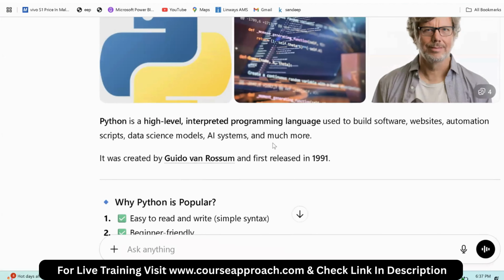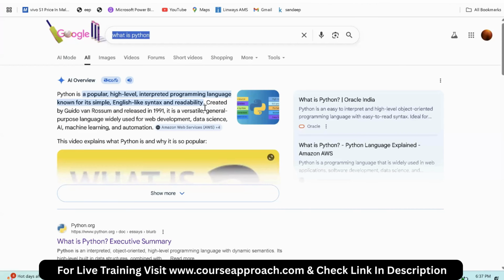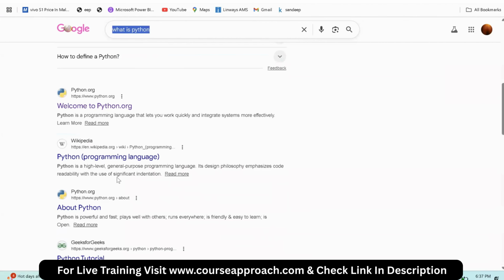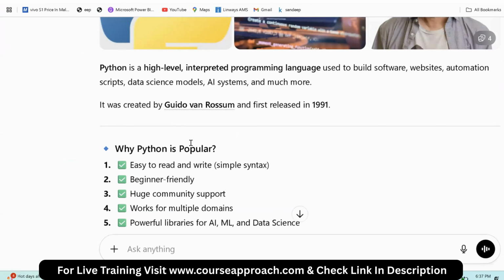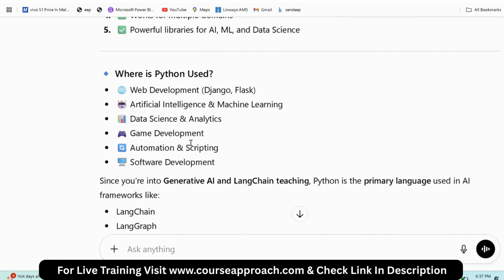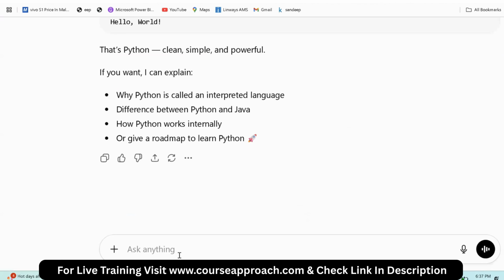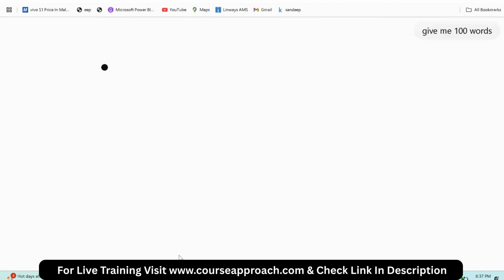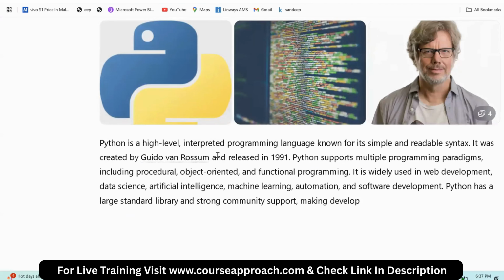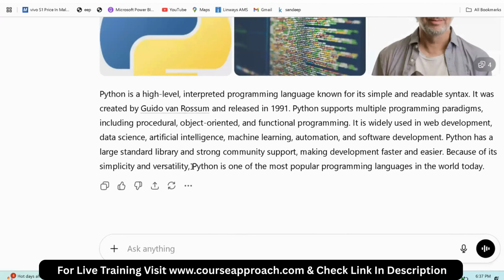Because this LLM is already trained on this web page data, because it is trained on entire internet data. So instead of giving answers in the form of web pages, it is giving us a summarized answer. For example, I'll ask, give me in 100 words. See, now I'm getting it in only 100 words.